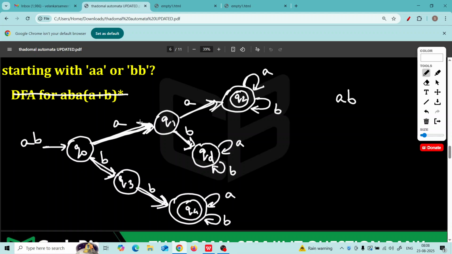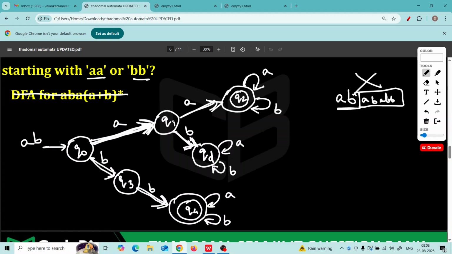Think of this. String must begin with AA or BB. Suppose first two letters are AB. Check this path, A followed by B. First two letters are AB. Then whatever is there after that, you will always reject the string. You stay in the dead state.